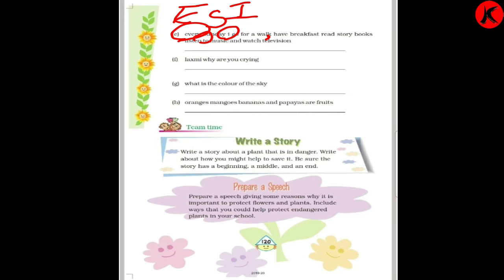Then have breakfast, again comma. Read story books, again comma. Listen to music and watch television, full stop. So did you follow? Every Sunday E capital, Sunday S capital, I also capital, and after walk a comma is there. Have breakfast comma, read story books comma, listen to music and watch television, and then full stop.